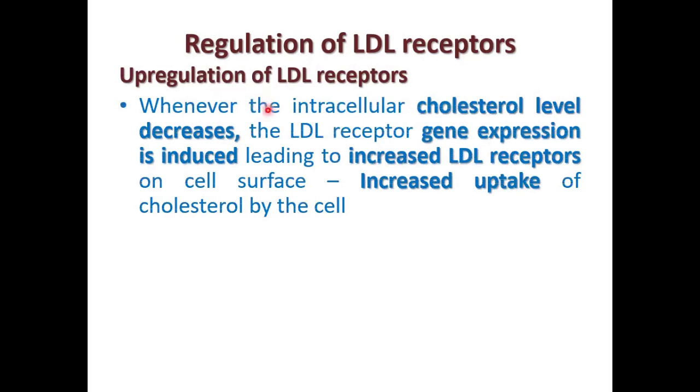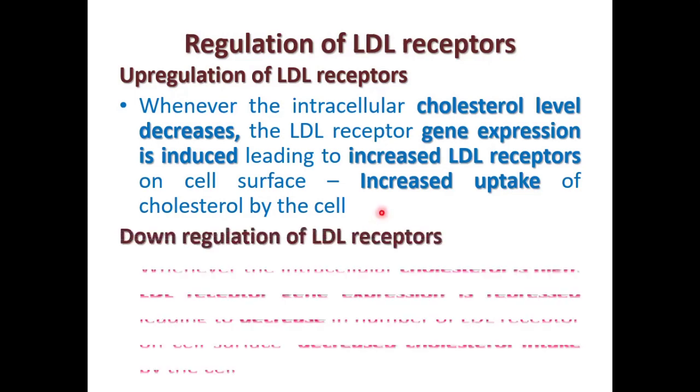Regulation of LDL receptors. Upregulation of LDL receptor means whenever the intracellular cholesterol level decreases, the LDL receptor gene expression is induced, leading to increased LDL receptors on the cell surface, and this leads to an increased uptake of cholesterol by the cell.